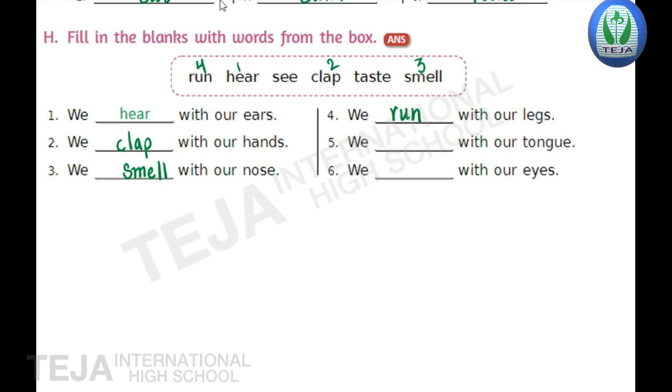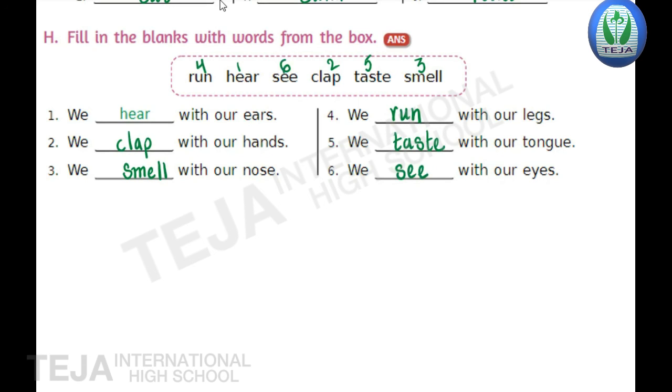And fifth one, children. We dash with our tongue. So how tongue help us? Tongue help us to taste the food items. So the answer is taste. Number 5, taste. Write taste in the blank. T-A-S-T-E, taste. And the last one is we dash with our eyes. So how do our eyes are useful for us? They'll help us to see the things around us. So sixth blank is see.